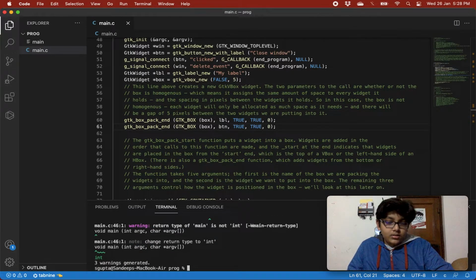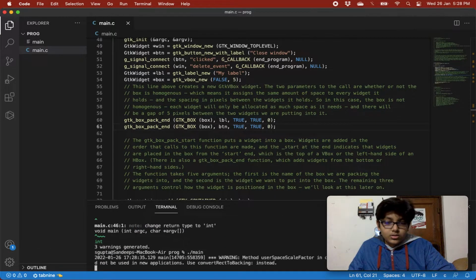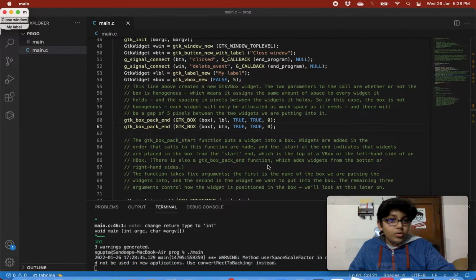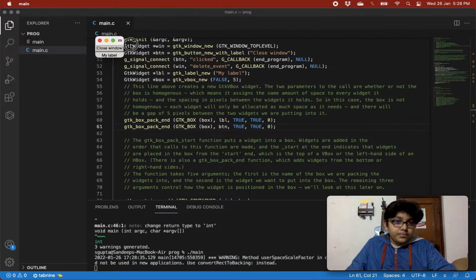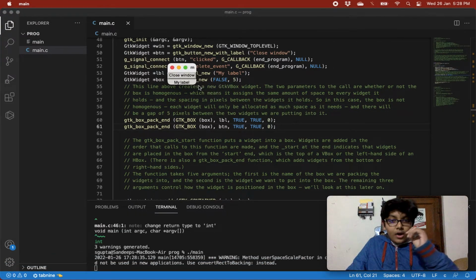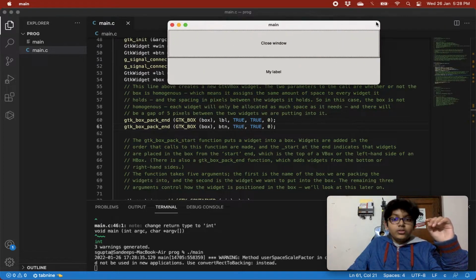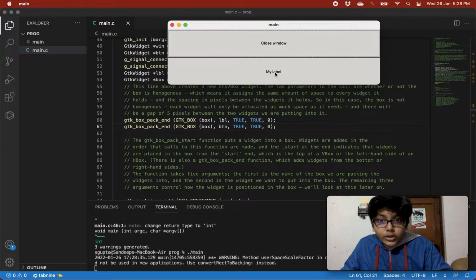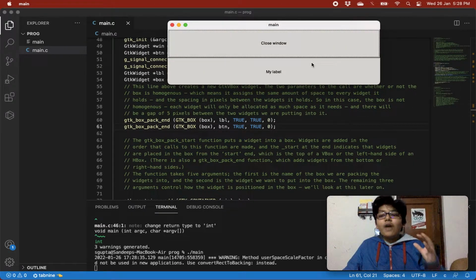Now guys, look, it is now adding the widgets from the end. As you can see over here, the close window button is above our label.